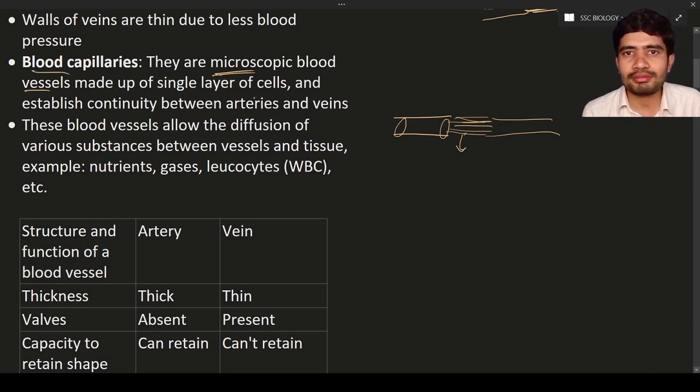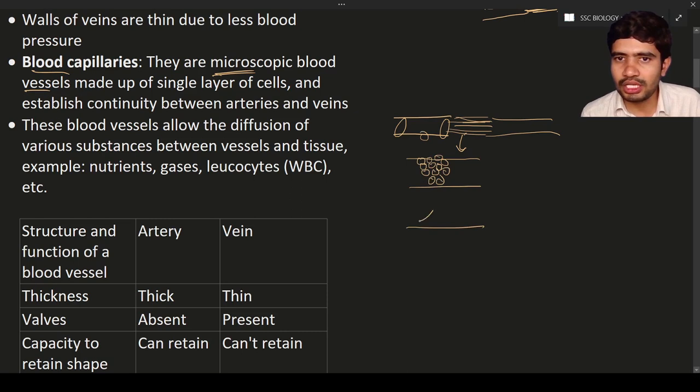They are made up of a single layer of cells. Let us consider this wall of the artery. The wall of the artery is made up of many cells, a number of layers of cells. So this is one layer, and this is another layer. This is the lumen. What is meant by lumen? Lumen means the way the blood flows. This is the outer layer, this is the inner layer, and so on.